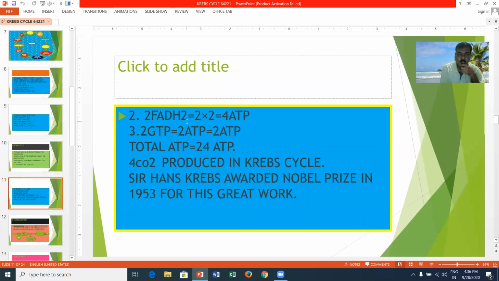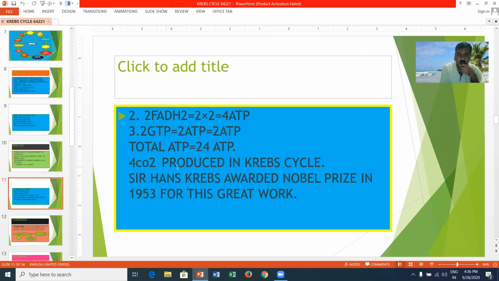2 FADH2 molecules are produced. That's why 1 FADH2 gives rise to 2 ATP. 2 into 2, you will get 4 ATP. 2 GTP. GTP means the guanine triphosphate is converted into adenosine triphosphate. It converts into ATP. Total ATP in the entire cycle is 24 ATP produced.